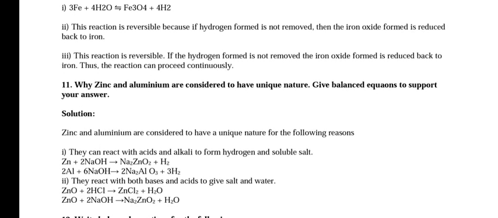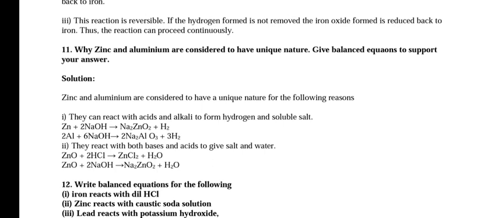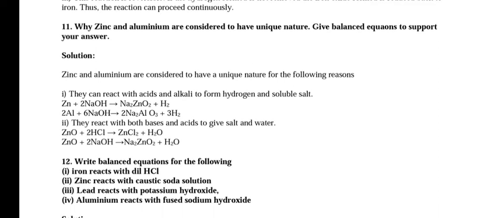Why are zinc and aluminium considered to have unique nature? Give balanced equations to support your answer. Zinc and aluminium are considered to have unique nature for the following reasons. They can react with acids and alkali to form hydrogen and soluble salt. They react with both bases and acids to give salt and water.